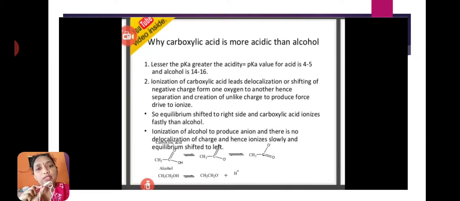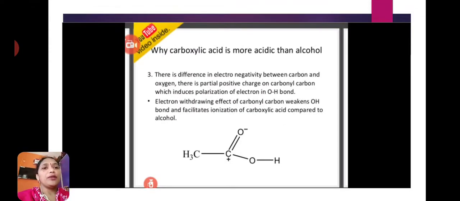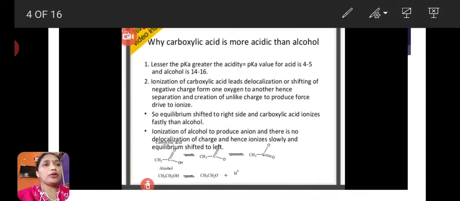Here in carboxylic acid, after losing the hydrogen atom, the carboxylate anion formed shows resonance structures, meaning that the carboxylate ion has resonance stabilization energy. But in alcohols, after removal of hydrogen, the alkoxide ion is present, but there is no delocalization of negative charge, no formation of resonance structures, and no resonance stability. This is the difference between carboxylic acids and alcohols.